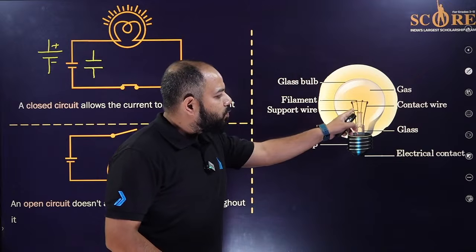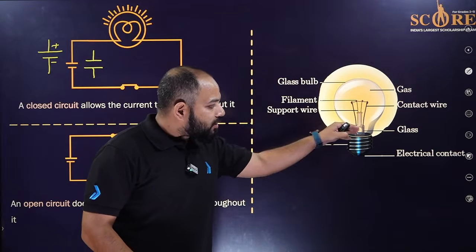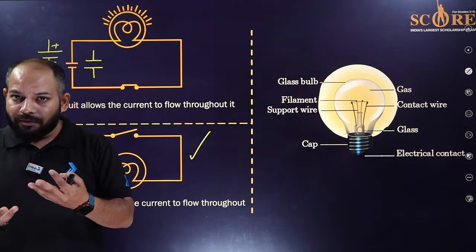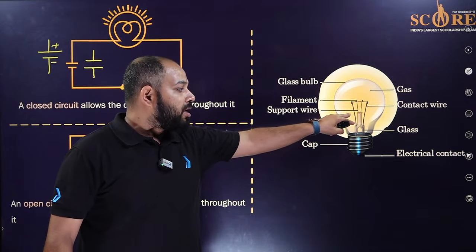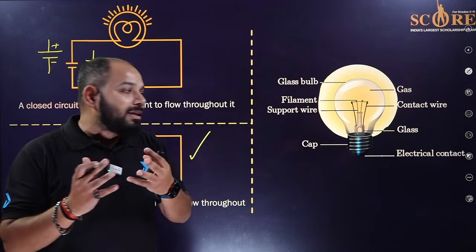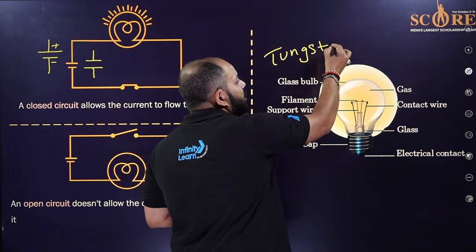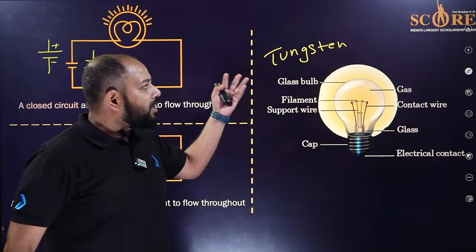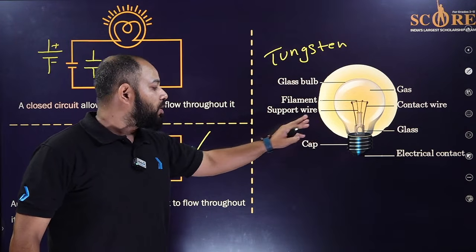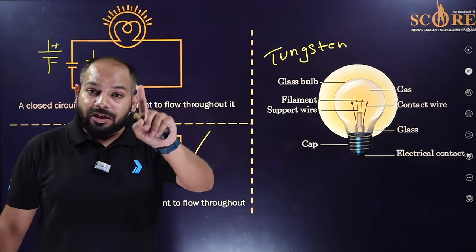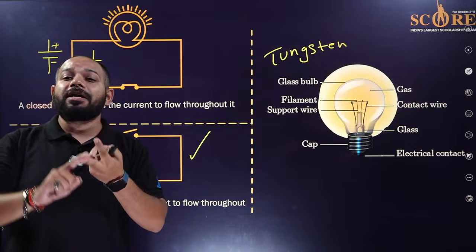A filament has been used in it. Then the current passes through it. This filament starts to glow because of the high resistance and very high melting point. So we widely use tungsten as the material for the filament of the bulb, and it has very high resistance. Remember, it has high resistance and a very high melting point.